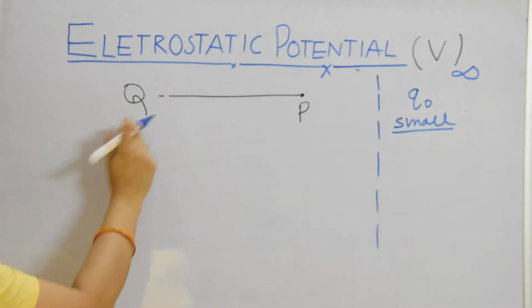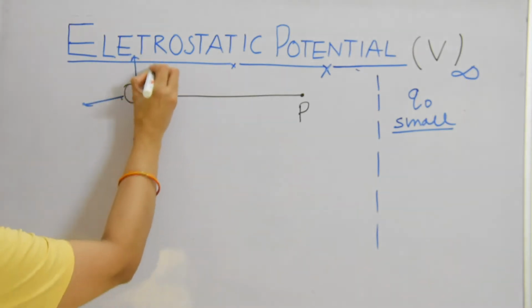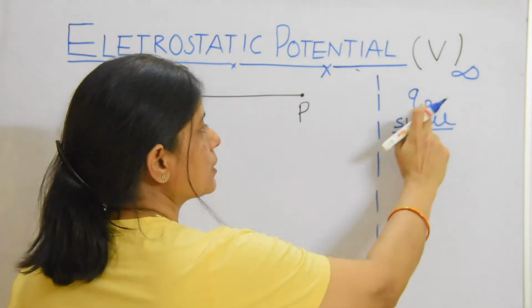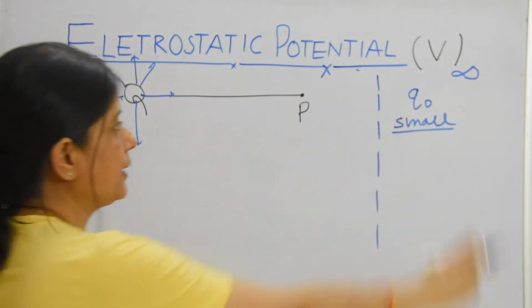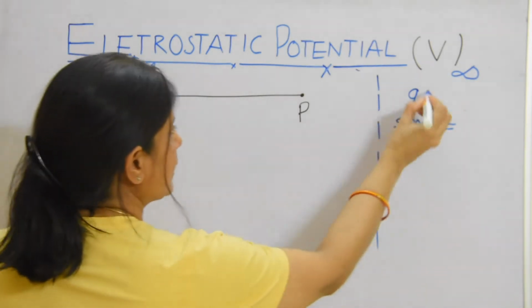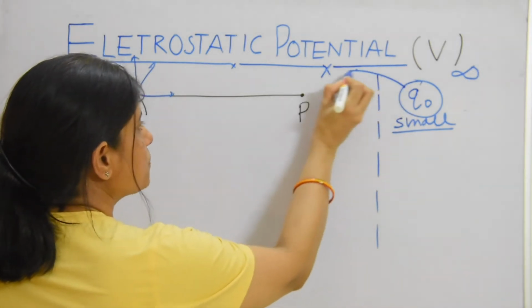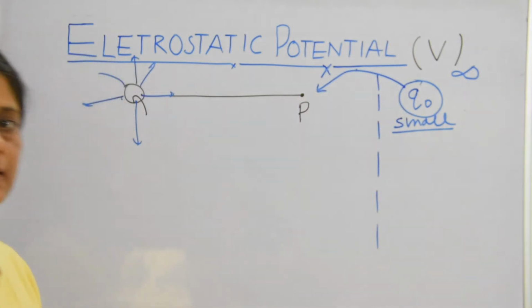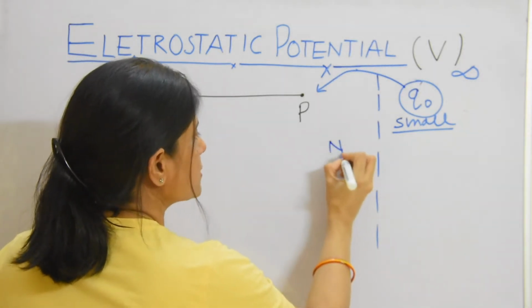As we know, this charge Q can create its electric field in all directions. But this charge Q0 is so small that it cannot create its own electric field, and it is at infinity. Now what we will do is bring this test charge Q0 to this point P in such a way that there is no acceleration.